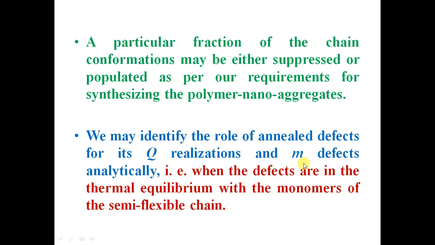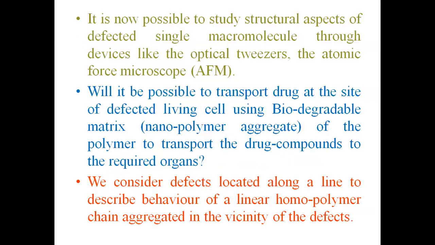So we may consider m defects in the chain, and for these defects we can have a correlation depending upon how the defects are distributed along the line of defects. This theoretical approach may be realized using, say, an atomic force microscope to synthesize an artificial polymeric chain by inserting certain defects in the chain to control the conformational statistics of the chain.